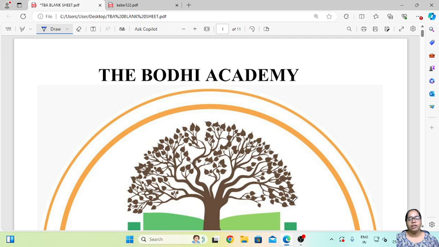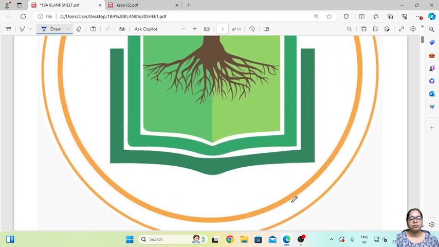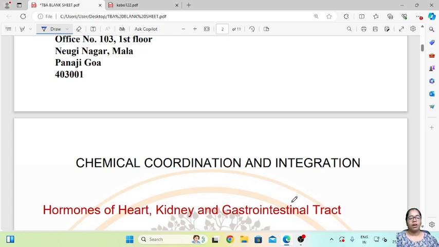My name is Shrutika and today let us continue with the part 2 of our chapter Chemical Coordination and Integration. So in our previous part what we have covered is what is chemical coordination and integration, what are the factors which are causing the chemical coordination and integration. We have also seen the different endocrine glands and which are the hormones secreted by those glands, and we have also seen the functions of those glands.